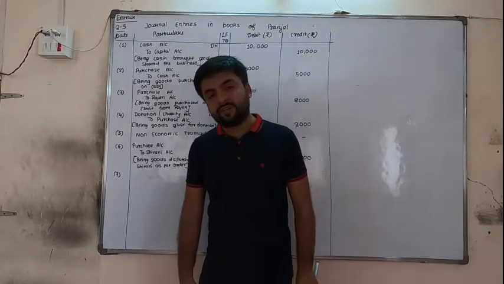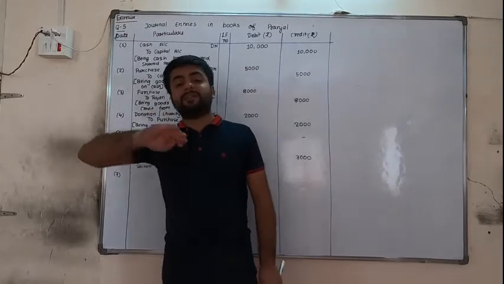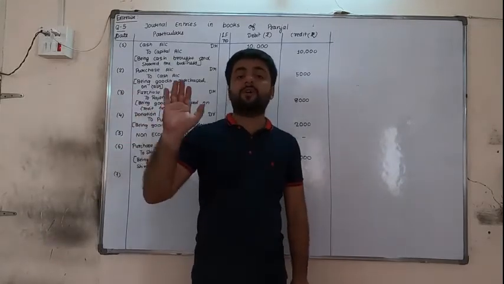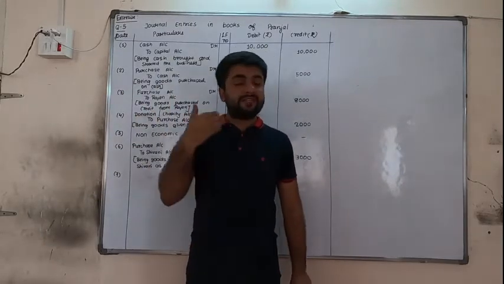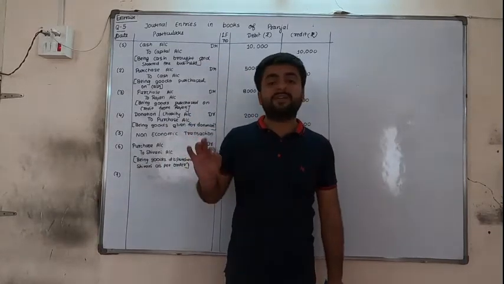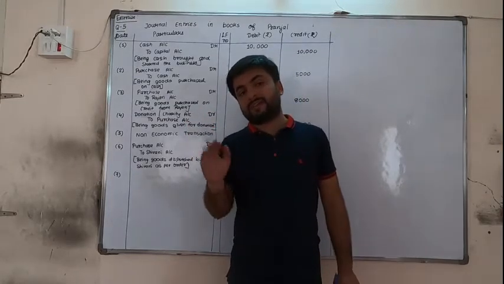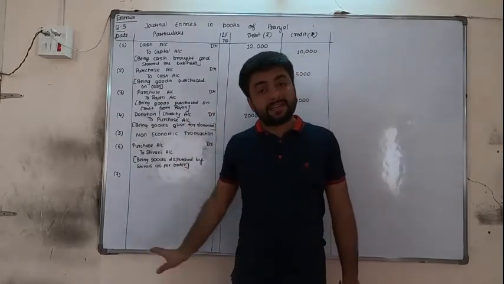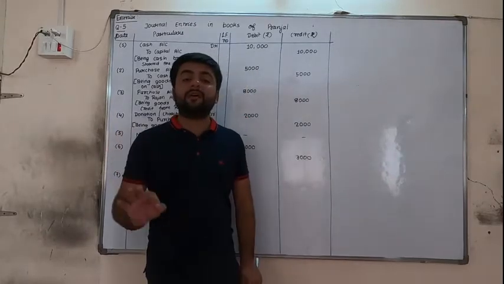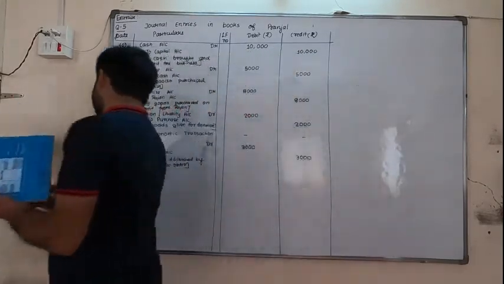So instead of insurance premium, it is expense, we all know. But this is the expense of personal. This is not related to business. This is on the life of a person, not related to business. So it will be written as drawings account debit. And we have paid, so cash account is credit. And in the narration we can mention that we have paid life insurance premium. Okay? So remember this thing.